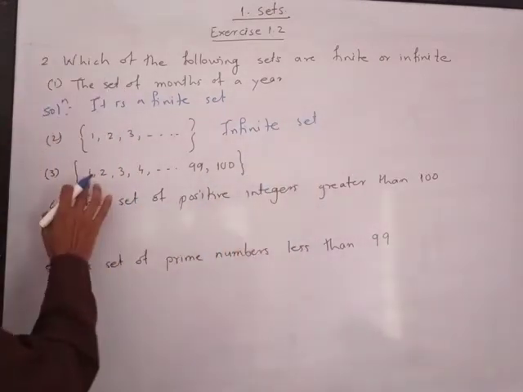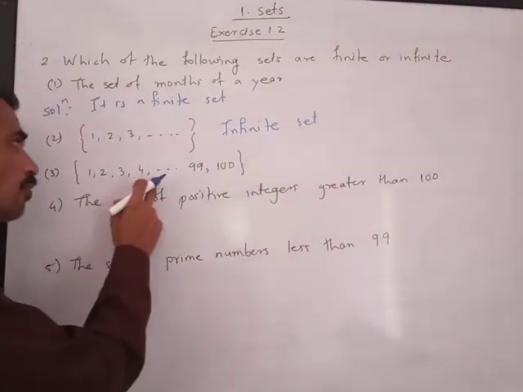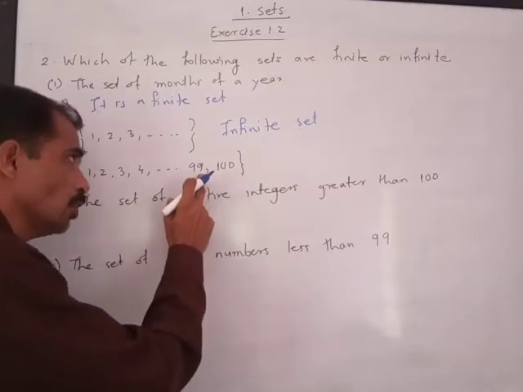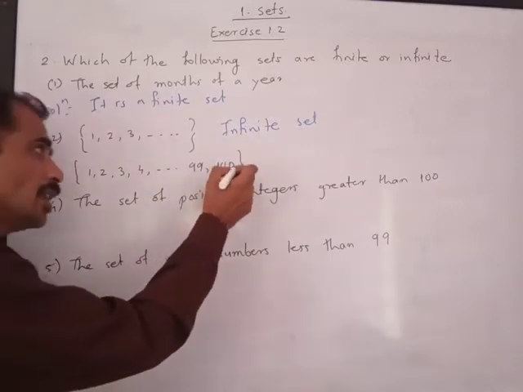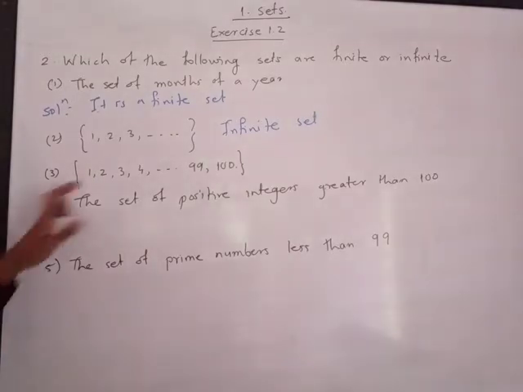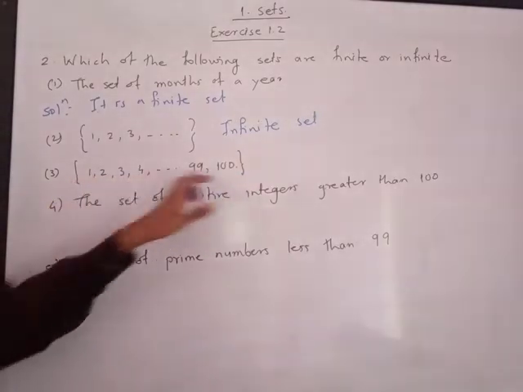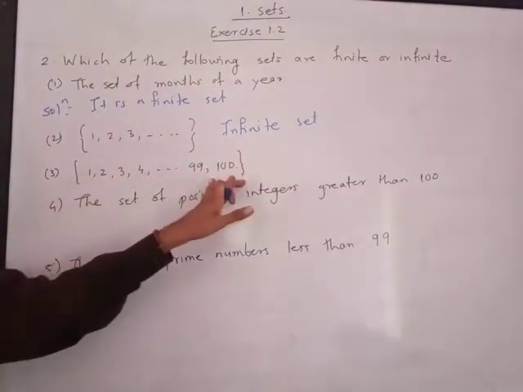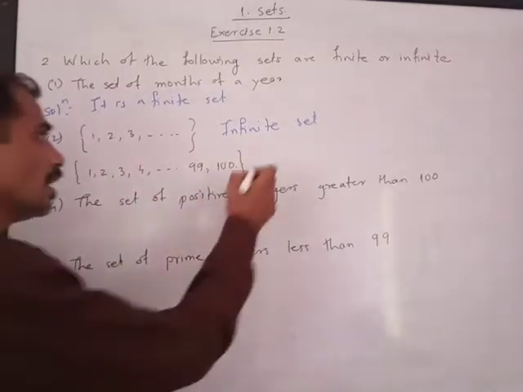Next is set of 1, 2, 3, 4, and so on up to 99 and 100. Please note, last number is 100. So, we can tell how many numbers are there in this set. There are 100 numbers in this set. Hence, it is a finite set.